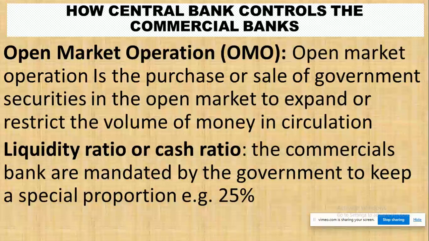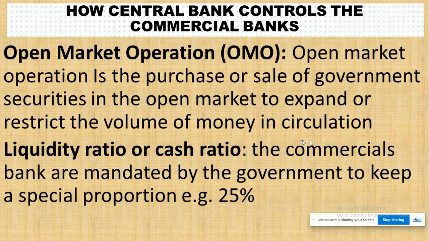Now, how does the central bank control the commercial banks such as Wema, First Bank, and all other commercial banks that we have in our community? Okay, we have what we call OMO, the full meaning is open market operation. Open market operation is the purchase or sale of government securities in the open market to expand or restrict the volume of money in circulation.